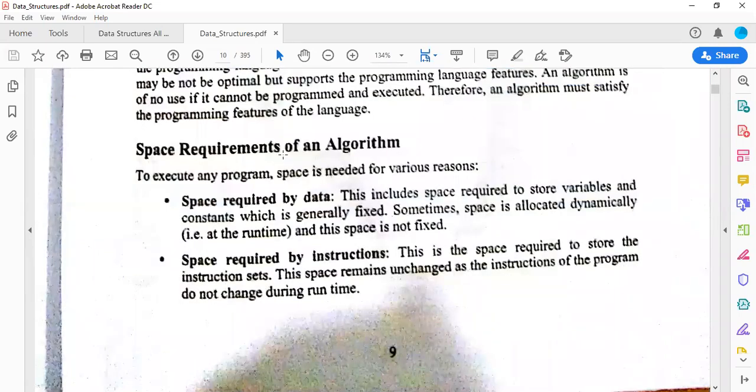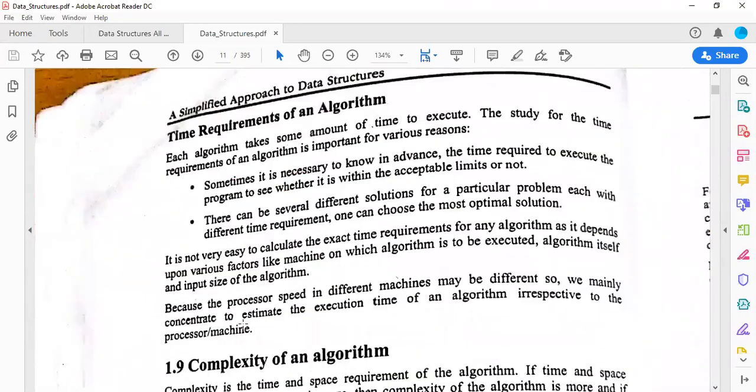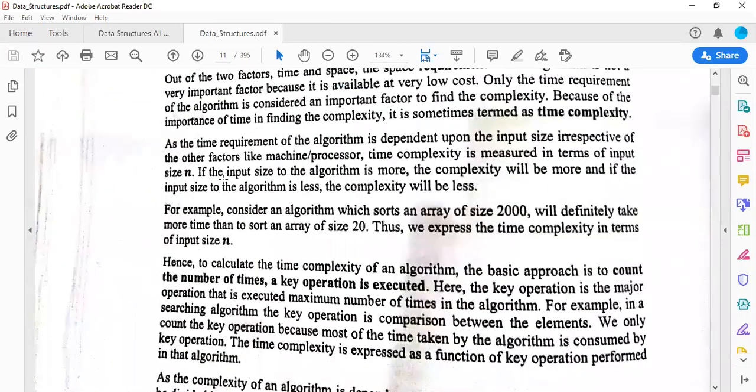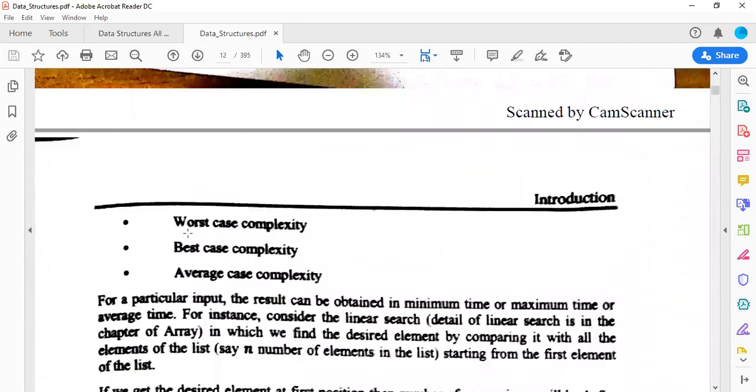Then we have the space requirement of an algorithm. Space required by data: data can consume several spaces. Space required by an instruction. Instructions can be executed. Time requirement. Complexity of an algorithm is mainly dependent upon its time and space requirement. So basically, for the complexity of an algorithm, we have three cases: worst case complexity, best case complexity, average case complexity.